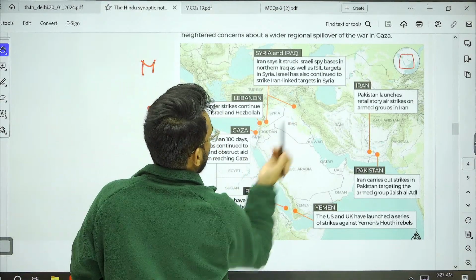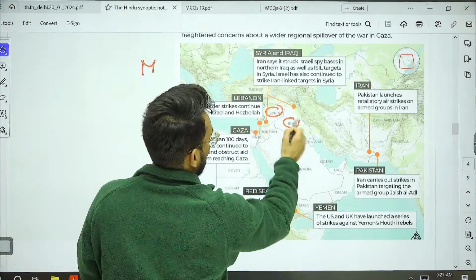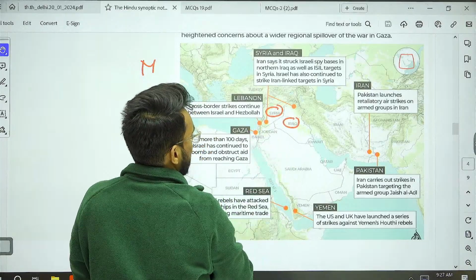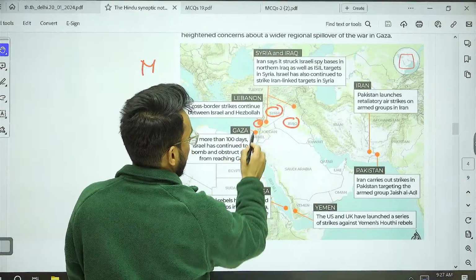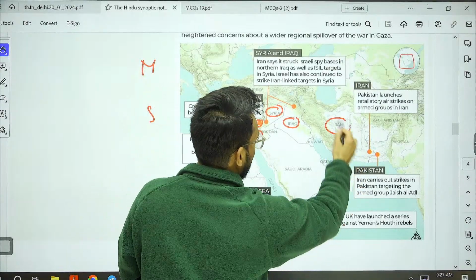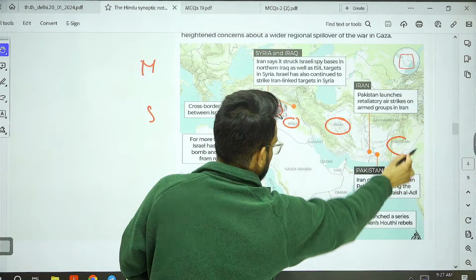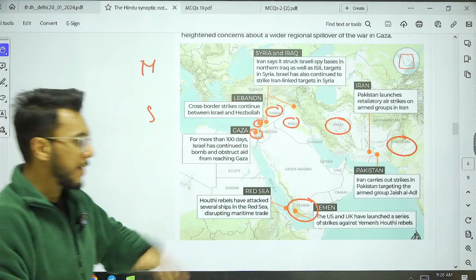Okay. So guys, if we see here, here we have Syria and we have Iraq. So towards the north we have Syria and Iraq. Then after that, here we have Lebanon. Then here we have Gaza. Then after that, if we see, here we have Iran. Then here we have Pakistan, and then in the further southernmost we have Yemen.